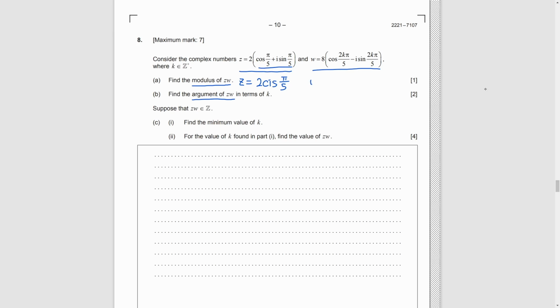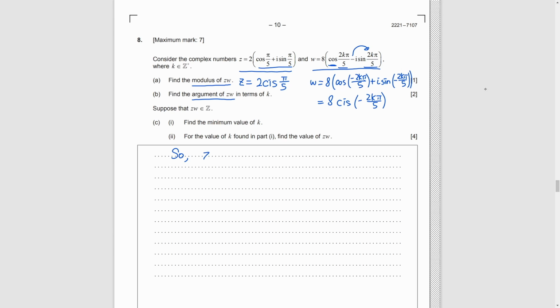So, what should we do to change it to polar form? As cosine is an even function, we can change the angle inside from positive to negative. And sine is an odd function. We can put the negative sign outside the function into the function. So, we have 8 cis negative 2k pi over 5.